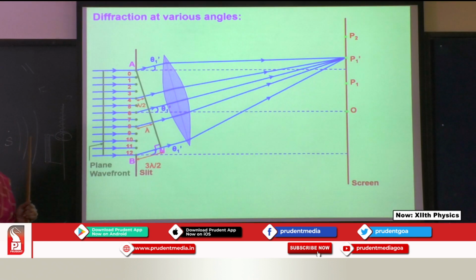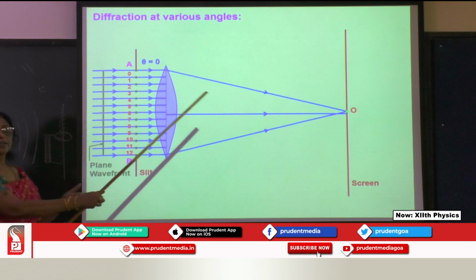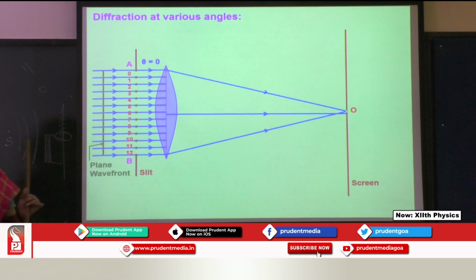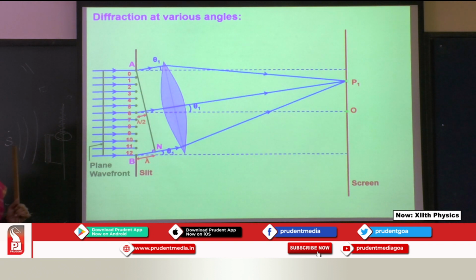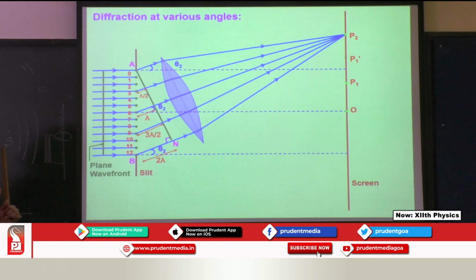So this is the first one, where all 12 wavelets are moving and give a bright spot of 12 wavelets. The second one is P1, where we consider two parts divided, and it becomes a dark spot. The third one, divided into 3 parts, gives a bright spot, but with 1/3 intensity. The fourth one, divided into 4 parts, they cancel each other, again a dark spot.